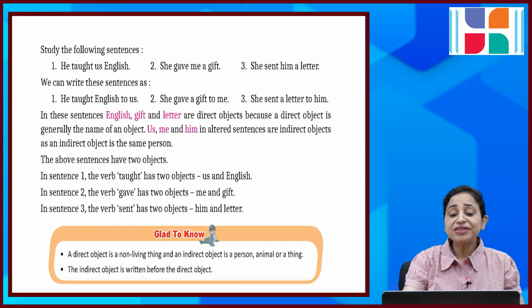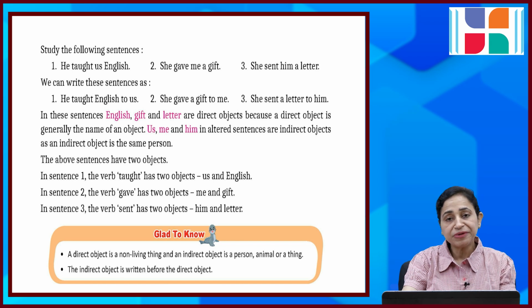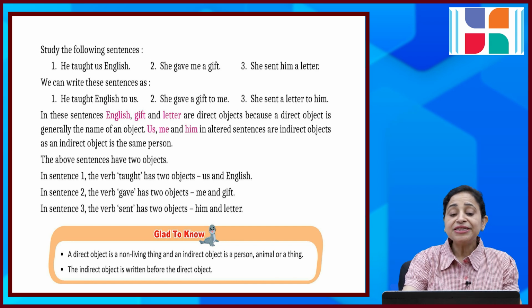We can write these sentences as he taught English to us. So मैंने us भी साथ में ऐड कर दिया. She gave a gift to me. She sent a letter to him. तो एक person ऐड हो गया. Yes, in these sentences, English, gift and letter are direct objects because a direct object is generally the name of an object. Us, me and him in the altered sentences are indirect objects as an indirect object is the person.